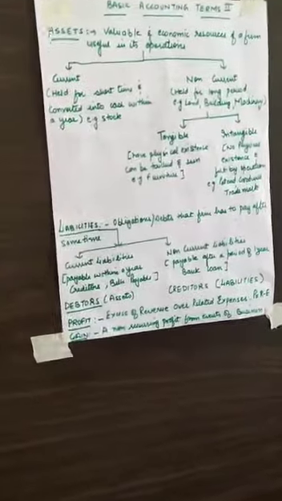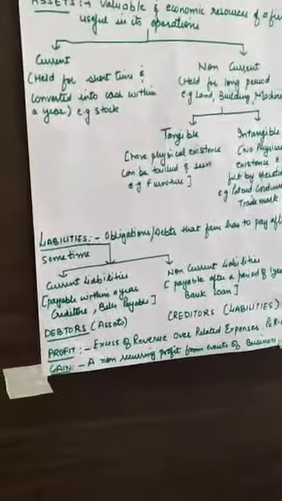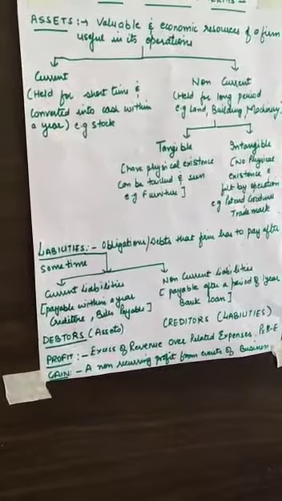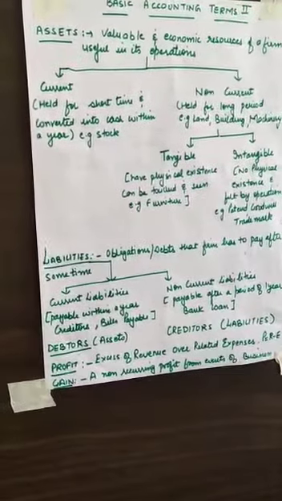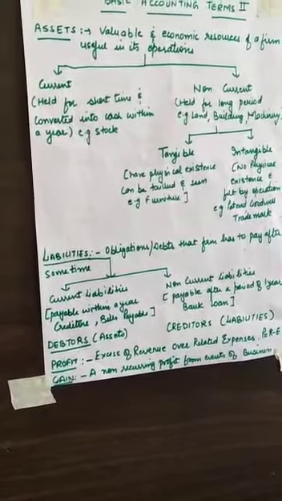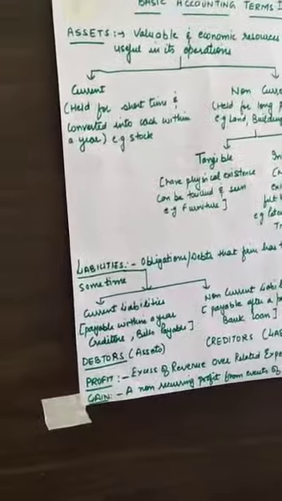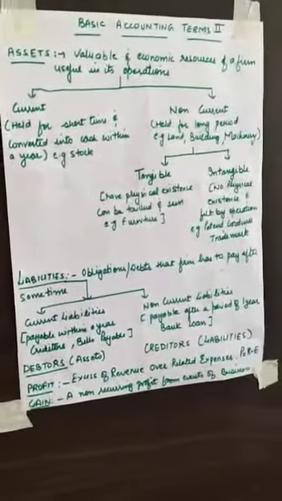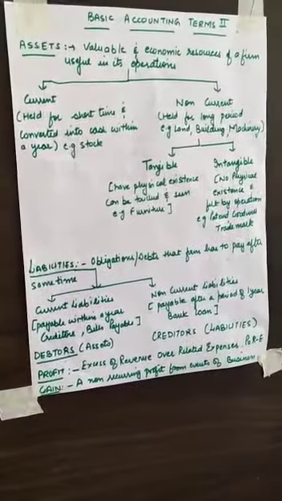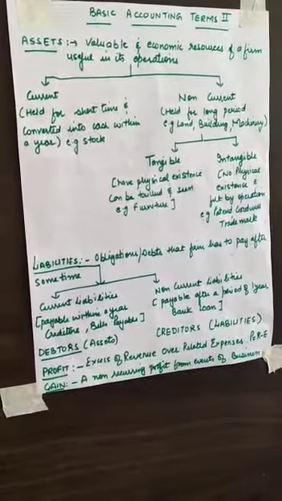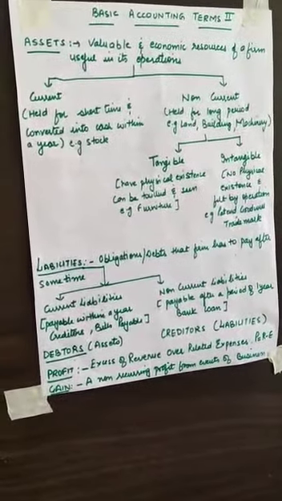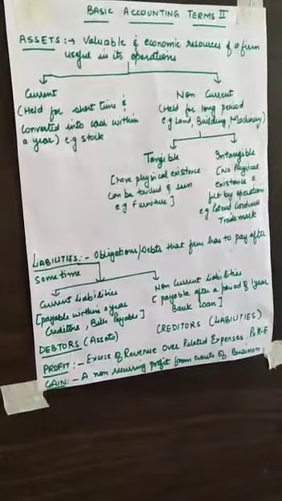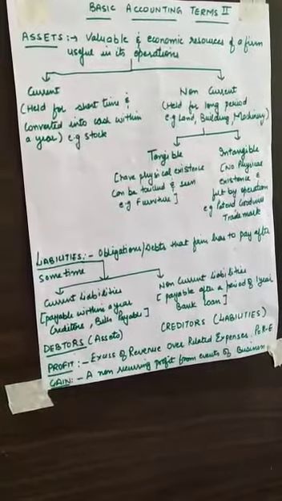Now we also hear of the term gain, but gain and profit are not the same. Gain is a non-recurring profit. It doesn't happen time and again. It doesn't happen repeatedly. It happens sometimes. There are certain events or activities in business which are non-recurring, do not happen again and again. They are not repeated in nature, and through that, if we gain something, if we earn something, that is known as gain.